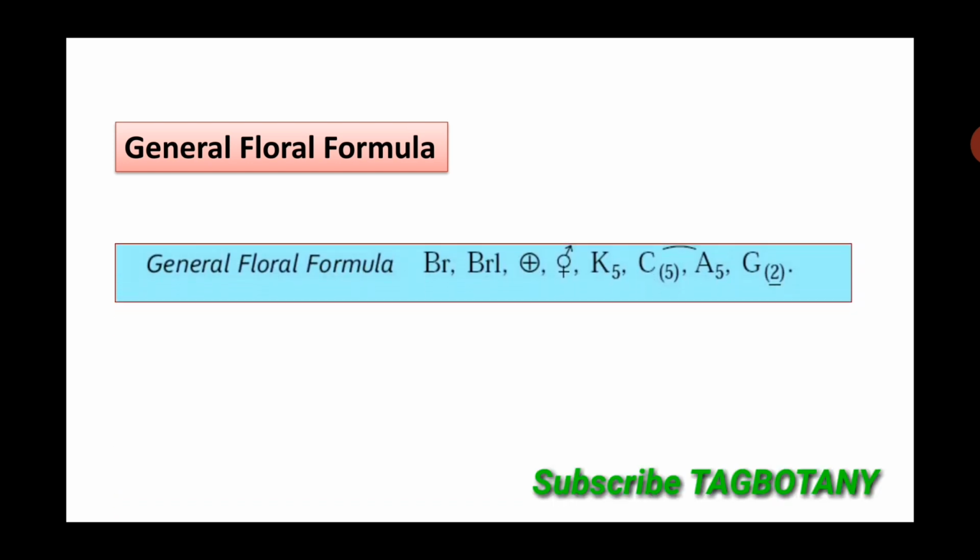So this is the general floral formula of family Convolvulaceae: bracteate, bracteolate, actinomorphic, bisexual, K5 means sepals are 5 and polysepalous, C in bracket 5 that means petals are 5 and gamopetalous, A5 and epipetalous. This arc denotes the epipetalous condition. G in bracket 2 that means ovary is bicarpellary syncarpous and underline means ovary is superior.